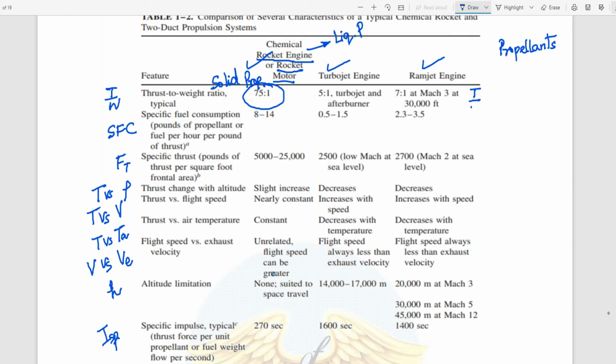So can I write that the thrust to weight ratio is more for a rocket, then greater than ramjet, then greater than turbojet? Can I write it this way?